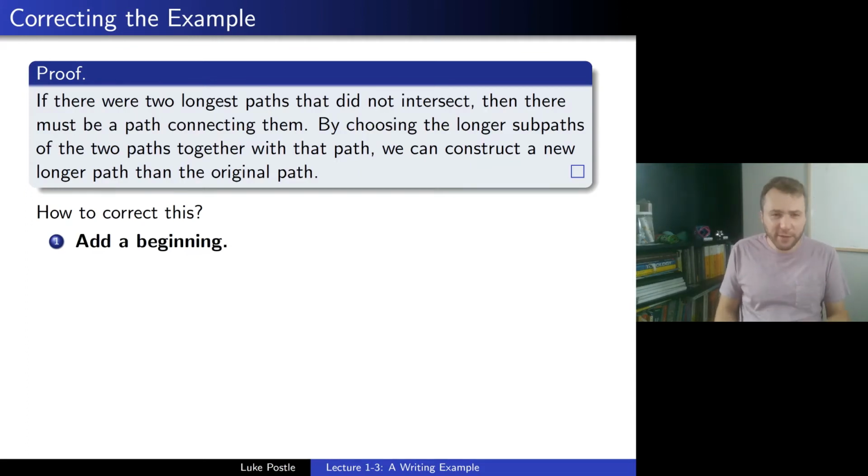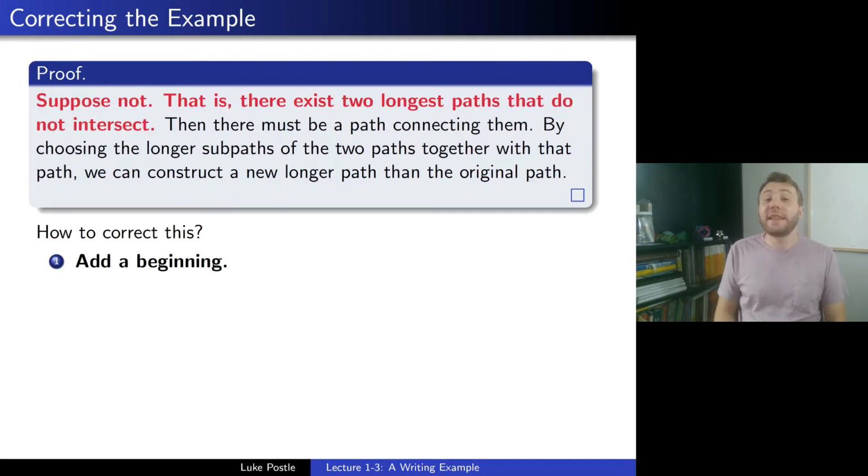Add a beginning, right? There's no beginning to this proof. That was one of our guidelines. Every proof needs a beginning. Is it by induction? Is it by contradiction? So let's go ahead and do that. So let's add "suppose not," right? It's by contradiction, so suppose not.